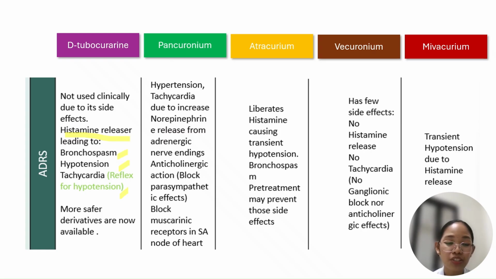Your pancuronium causes hypertension. It's because of the release of your norepinephrine at cholinergic endings, with anticholinergic blockage. And take note lang, hypertension activity. Your atracurium, not really, nasa gihapon histamine, but not that much compared to your tubocurarine. So there is what you call transient plaque, transient. And may be given with antihistamine para dili mo cause of asthma-related problem.